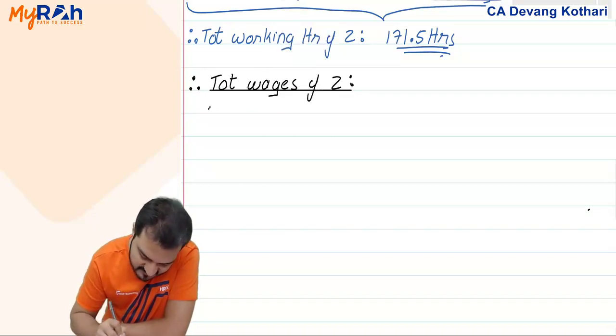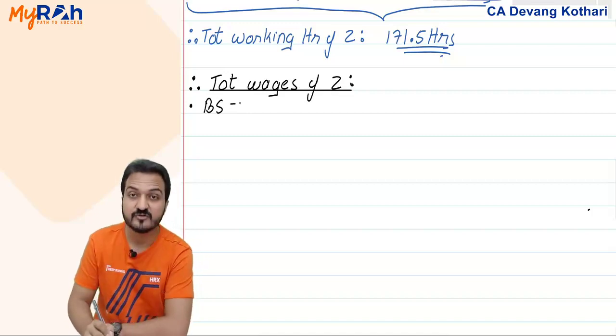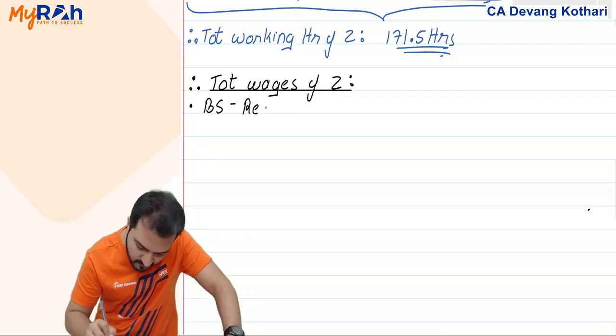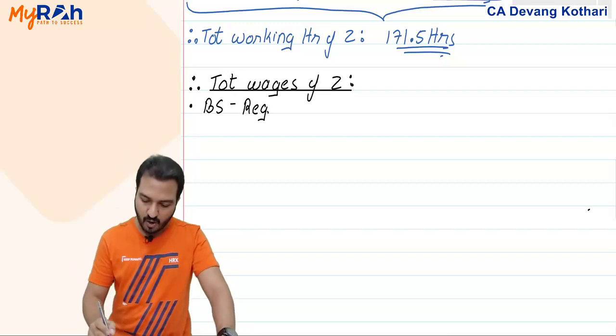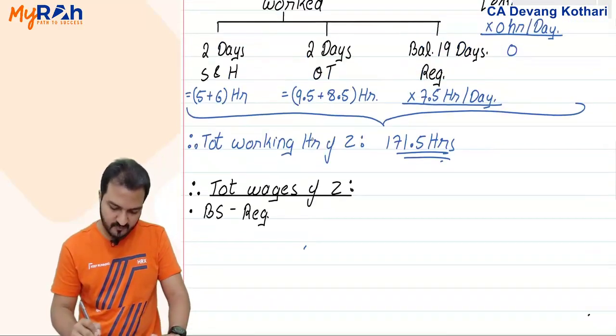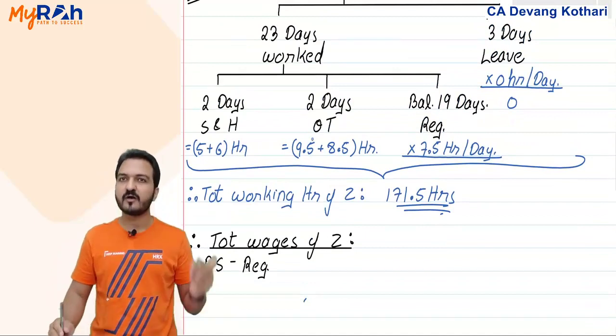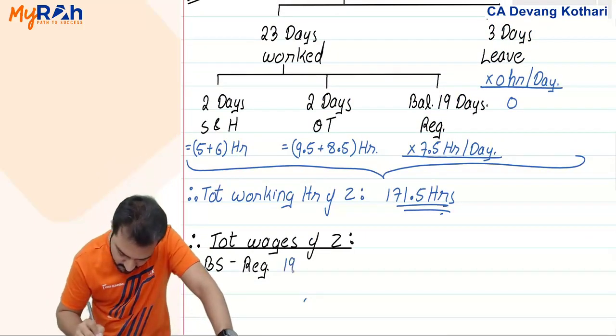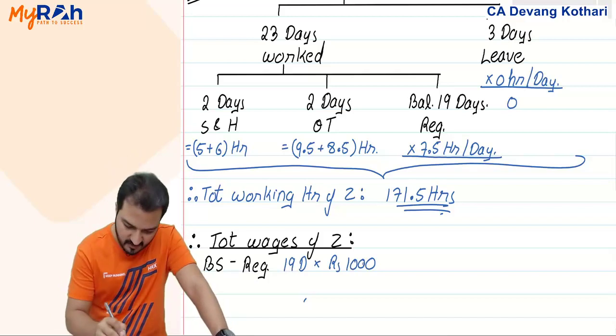Total wages of Mr. Z. In that, basic salary. Basic salary I will show in various components. I'll show basic salary of regular days. How many regular days does he work as per this chart here? Regular working days is 19 days. So for regular 19 days, he will get basic salary of 1000 rupees definitely. Plus